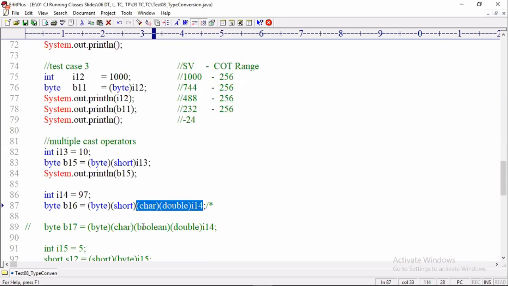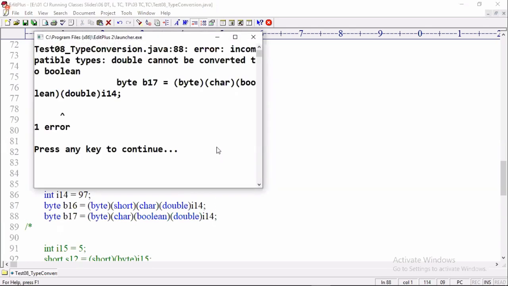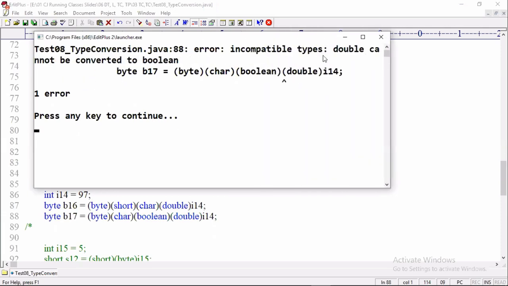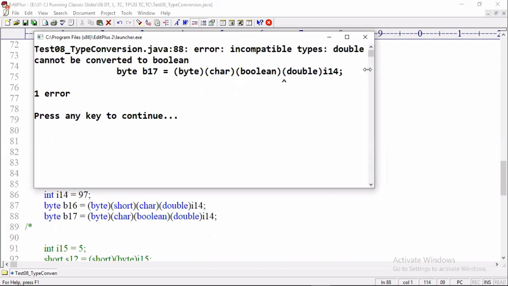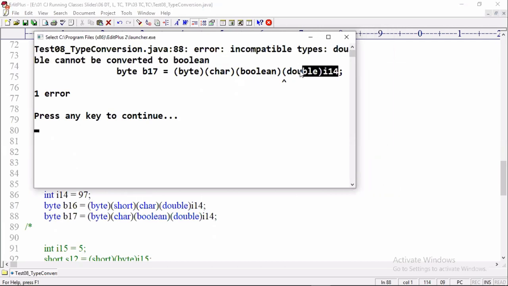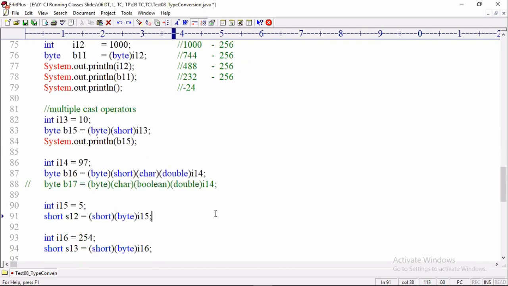Next, I am taking the value with boolean. Is it allowed or not allowed? Not allowed. Okay, now: incompatible types. Double cannot be converted to boolean. Look at that, the compiler is throwing the error exactly as we discussed. Int to double, no problem. Double to boolean, not possible. It is verifying whether neighbor data types are compatible or not. Okay, nice. Then next, tell me: any compile time error here?